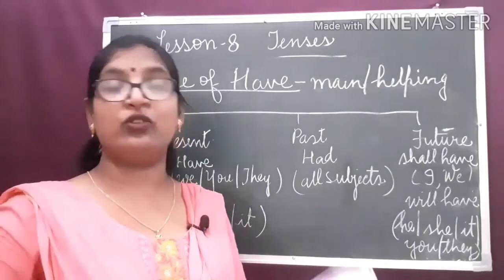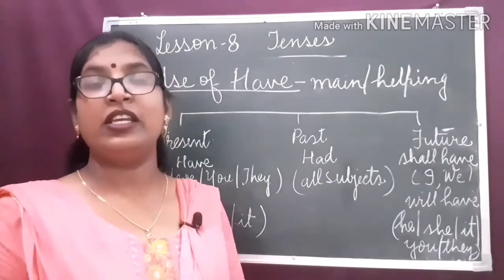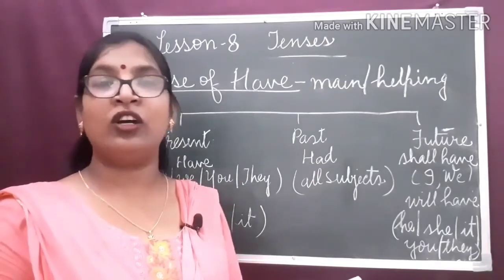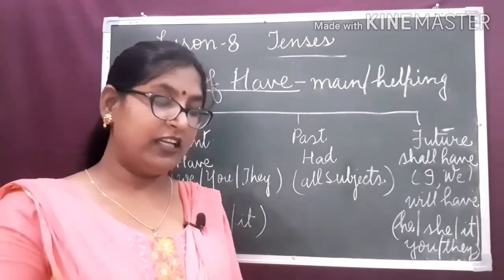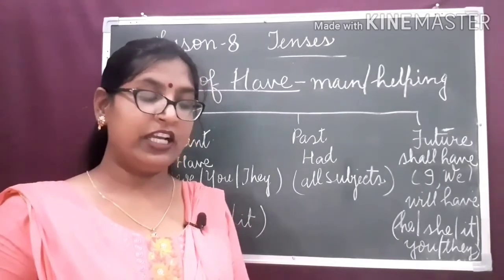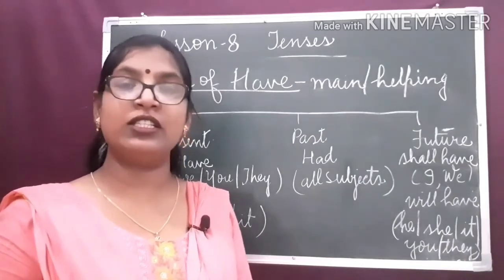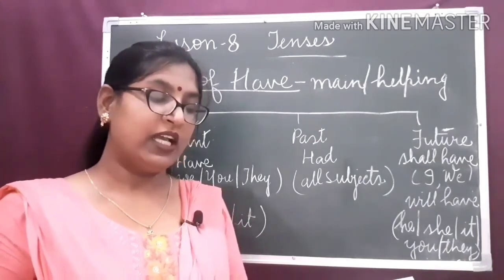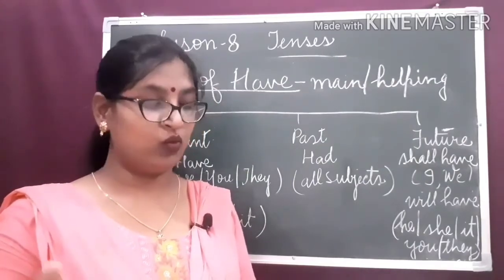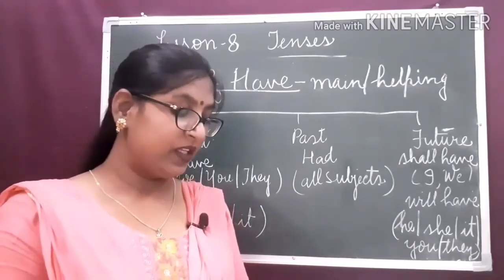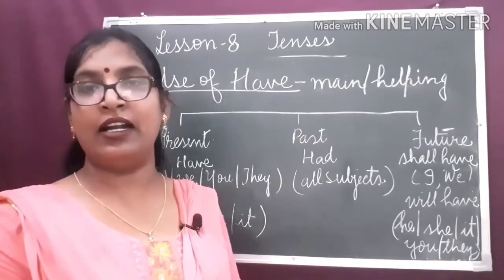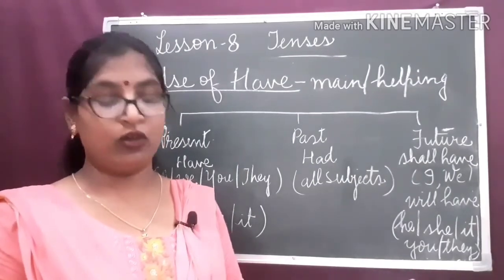Then we studied about the use of the verb be. Is, am, are, was, were, shall be, will be, all these are the be verbs. It tells what someone or something is like. In other words, it shows a state of being. A state of being verb identifies who or what a noun is, was or will be. And I explained how we use am, is, are, was, were and shall be or will be.